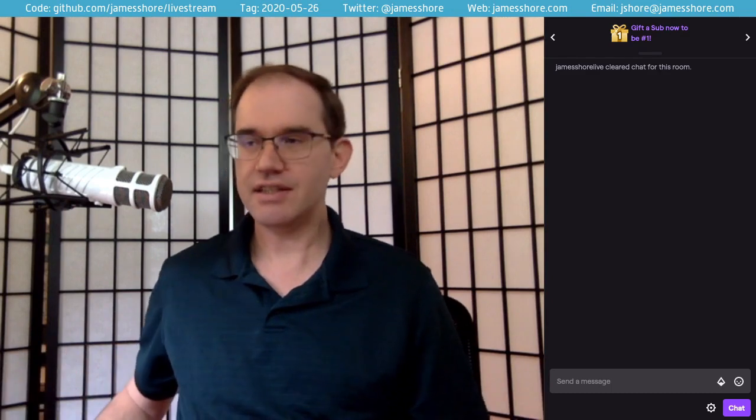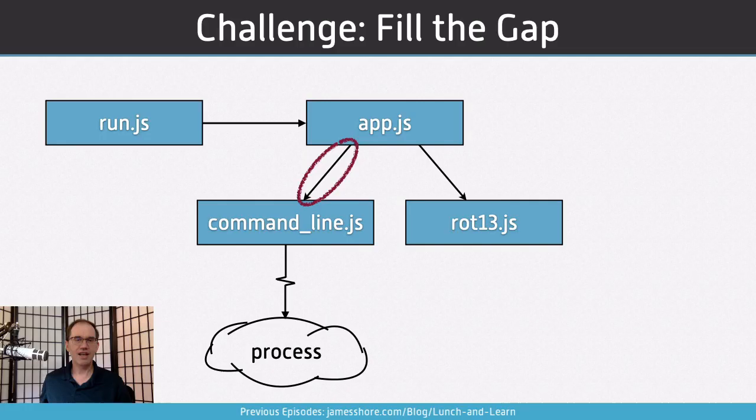And with that said, let's get back to the challenge. We want to fill this gap between app.js and command-line.js. How can we do that? There are two basic approaches here.